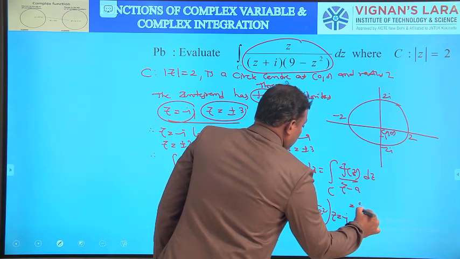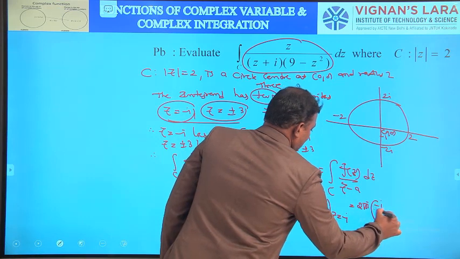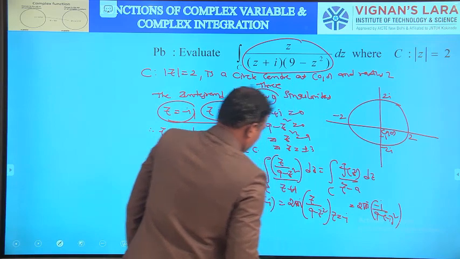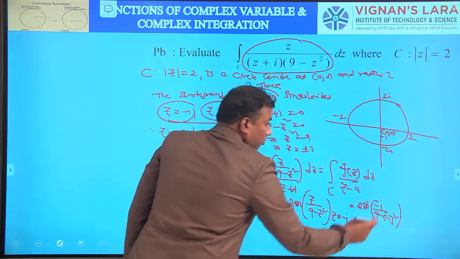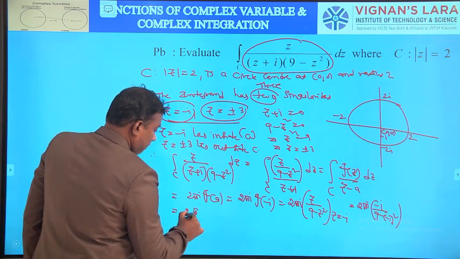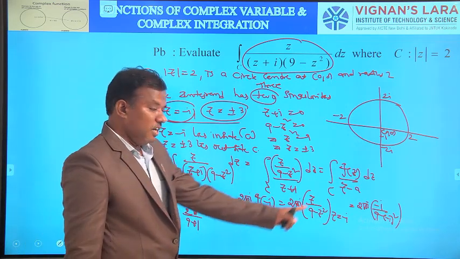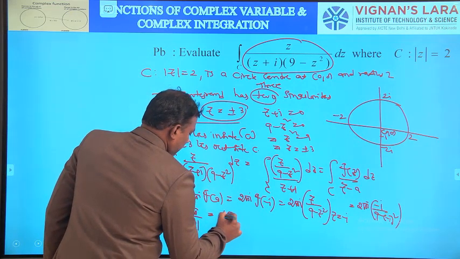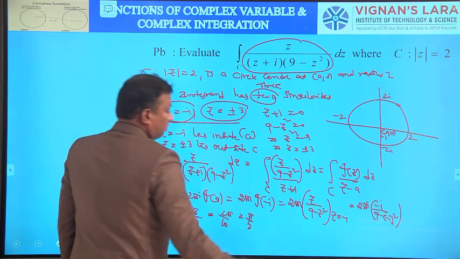That equals 2 pi i into (minus i) by (9 minus i whole square). So that equals 2 pi i into minus i by (9 minus i square). i square is minus 1, so minus minus plus 1, 9 plus 1. So 2 pi i by 10, that equals pi by 5. That is the value of the total integration.